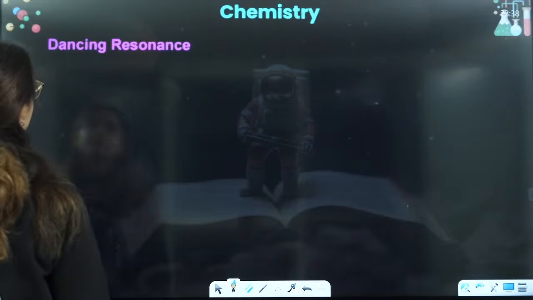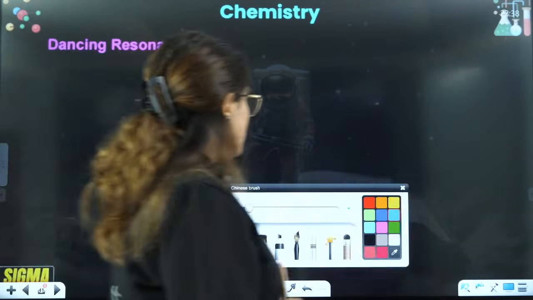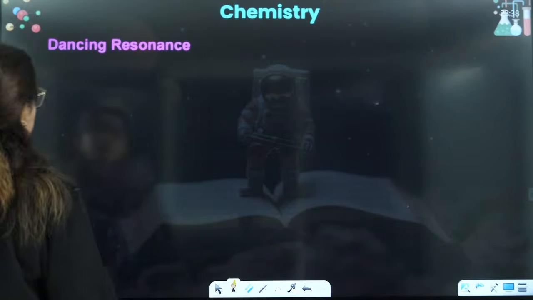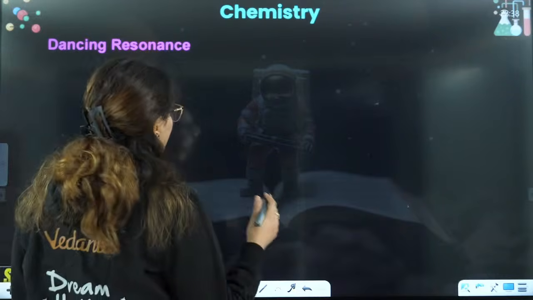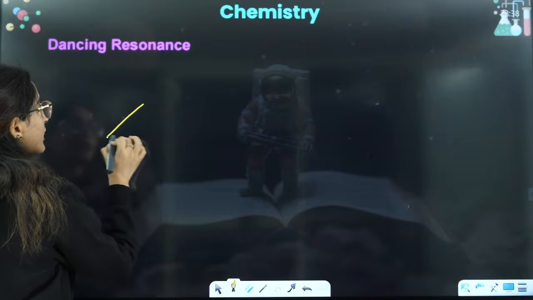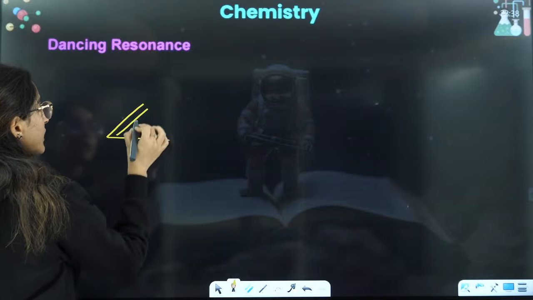Now let's see dancing resonance. Another type of resonance is the biggest topic here, right? That's why I'm investing that much time on resonance. That's why this is a detailed one shot. I'm not hurrying up things. Dancing resonance is, let's say, in this kind of situation, right?